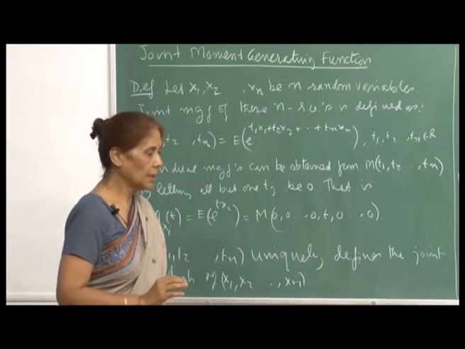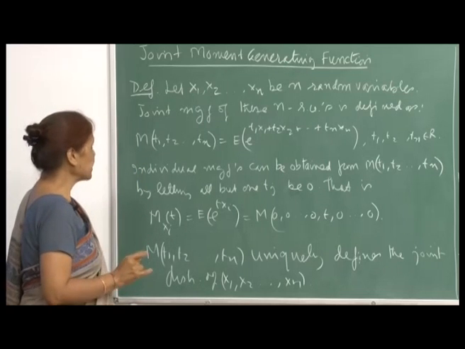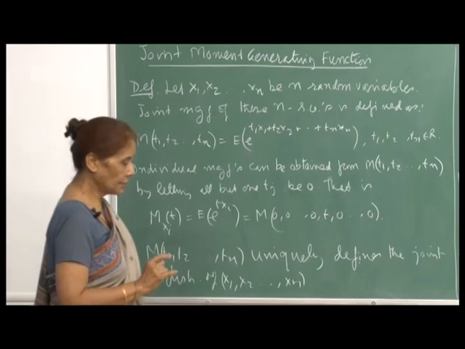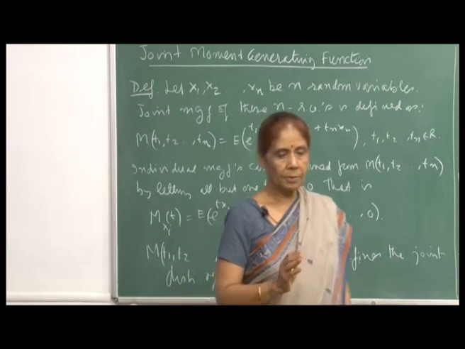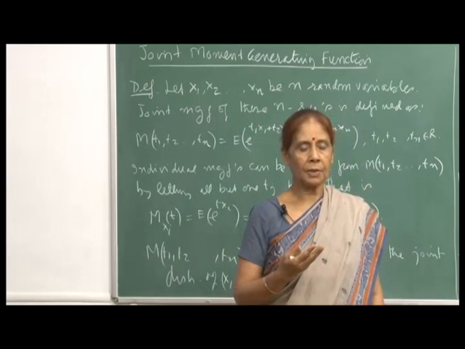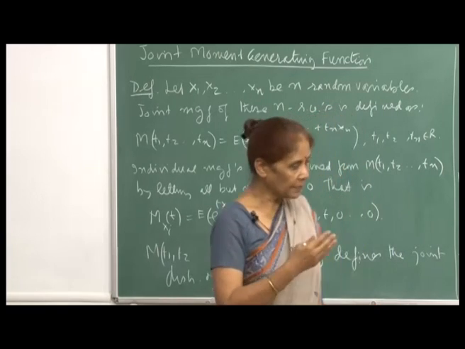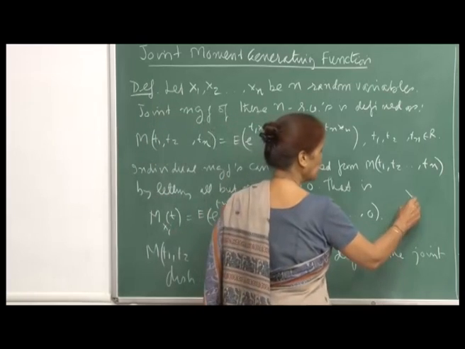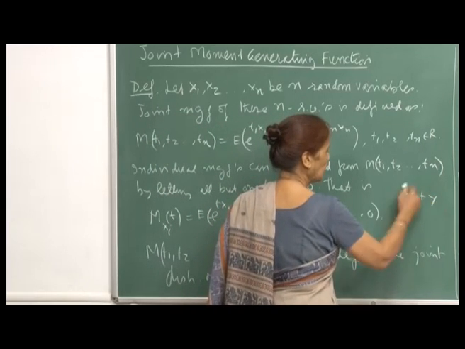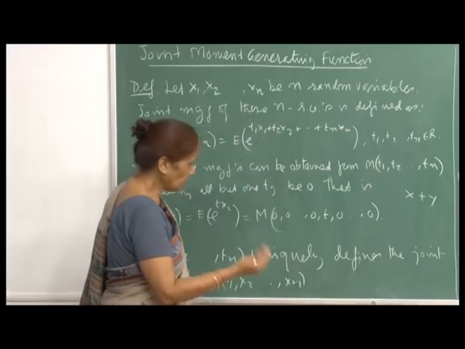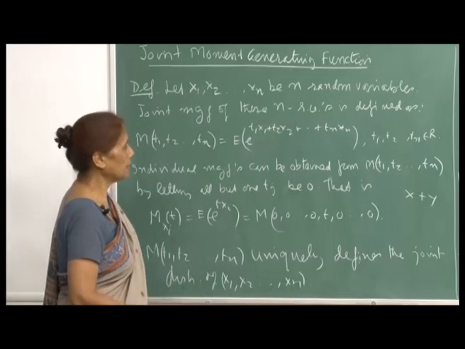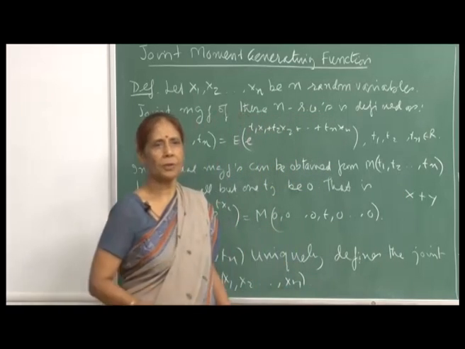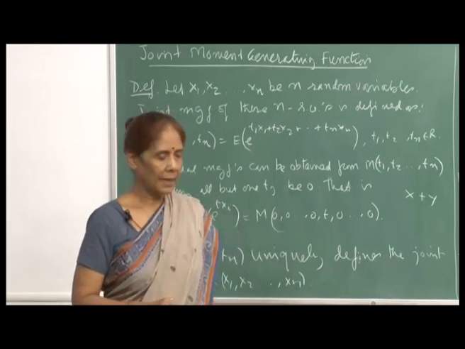We talked about the moment generating function for a single random variable, and then we talked about how we could compute it for independent random variables, when you talk of the sum of independent random variables, like two random variables x and y are independent. Through independence we could define the moment generating function of x plus y, because it was just the product of the moment generating functions of x and y.